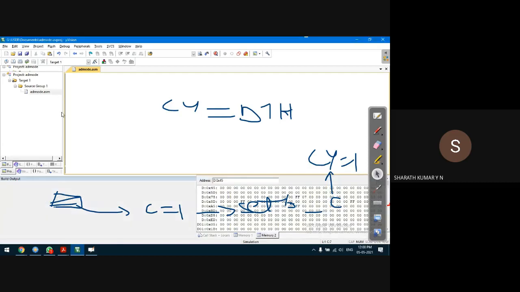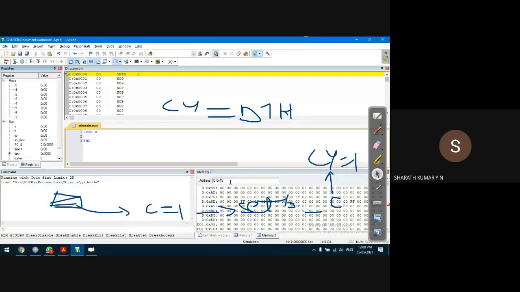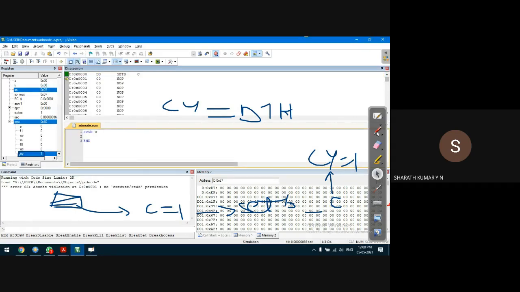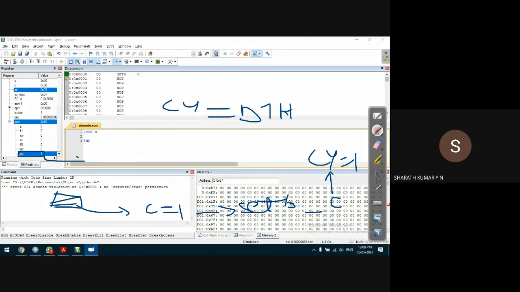So to check the carry bit, of course we can go to the D7 location in the memory, but in the D7 location it will show all 8 bits. It is not comfortable, so you can go to the program status word. On the left hand side, you can open the program status word, and there you can see the carry bit here. So you can observe this space. Run the program, debug run. So the carry bit is set to 1.